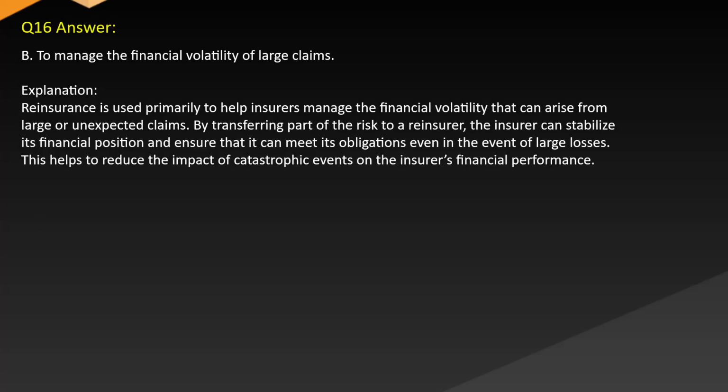Answer: B. To manage the financial volatility of large claims. Explanation: reinsurance is used primarily to help insurers manage the financial volatility that can arise from large or unexpected claims. By transferring part of the risk to a reinsurer, the insurer can stabilize its financial position and ensure that it can meet its obligations even in the event of large losses. This helps to reduce the impact of catastrophic events on insurers' financial performance.